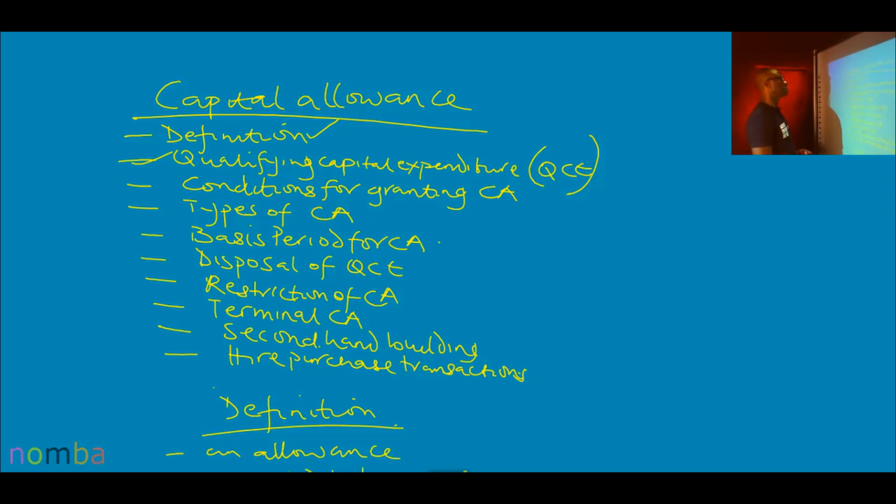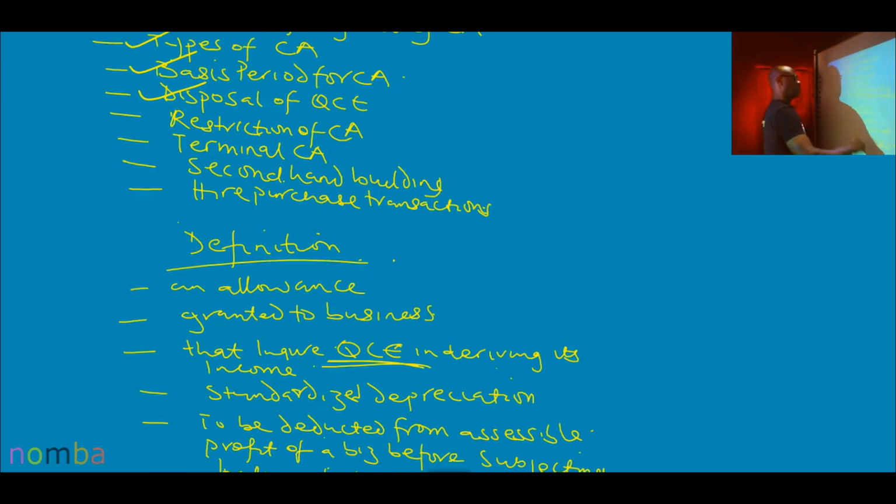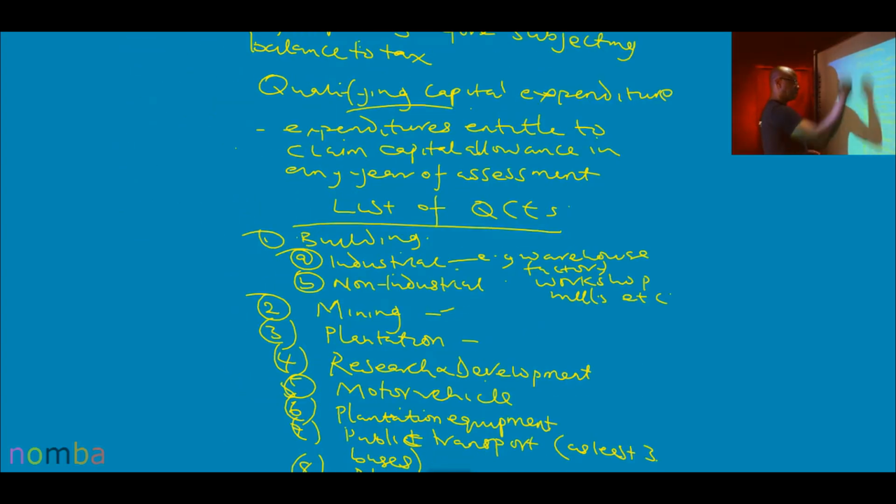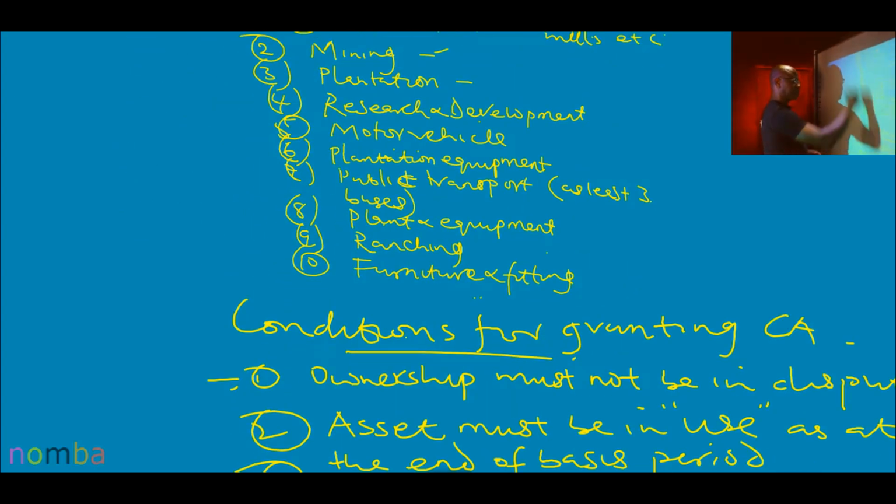Definition, gone. Qualifying capital expenditure is taken. Condition for granting capital allowance has been taken. Types of capital allowance taken. Basis period for capital allowance taken. Disposal of QCE taken. So let's look at restriction of CA and terminal capital allowance. Let's go for that now.